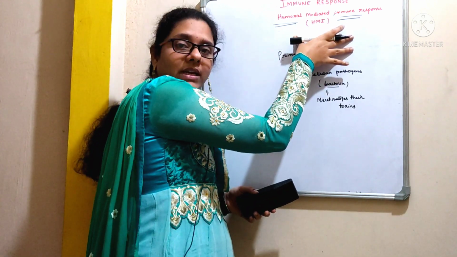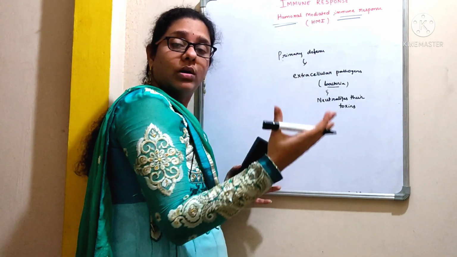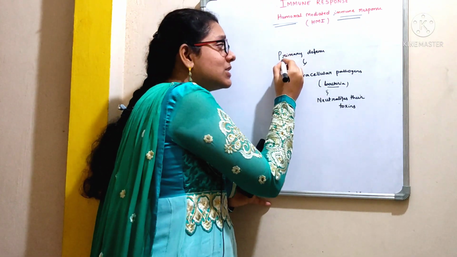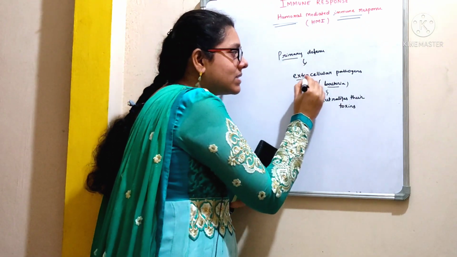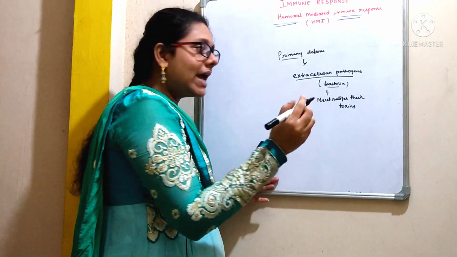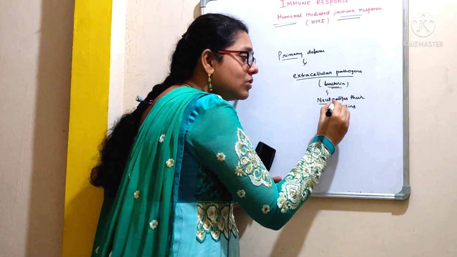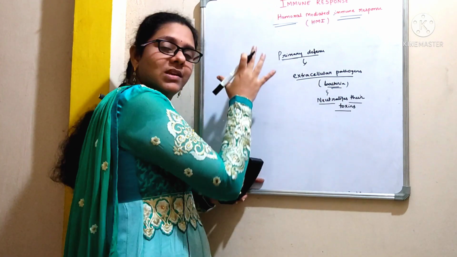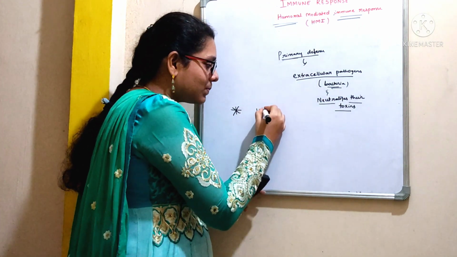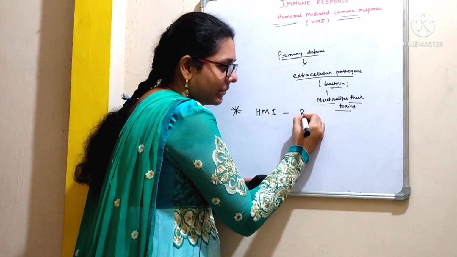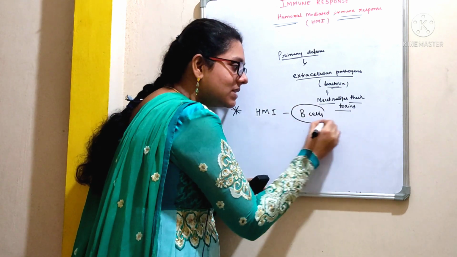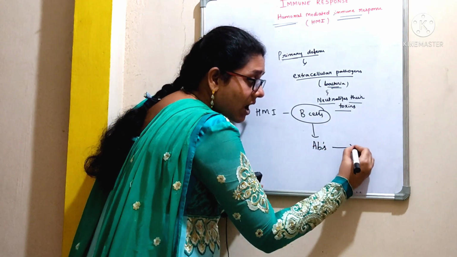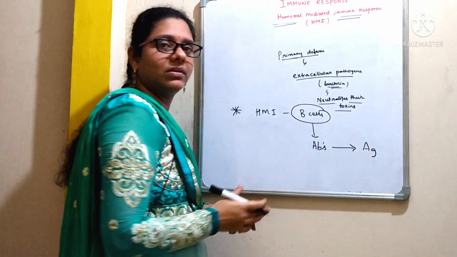This humoral mediated immune response, which is also called antibody mediated immune response, provides primary defense against extracellular pathogens like bacteria and also neutralizes their toxins. The effector cells of this humoral mediated immune response are B cells, because these B cells are involved in the production of antibodies which are specific towards the antigen.